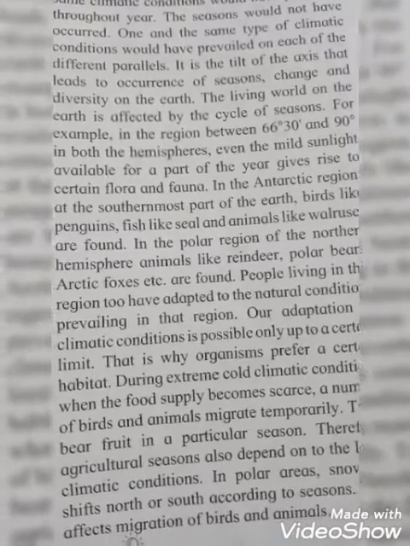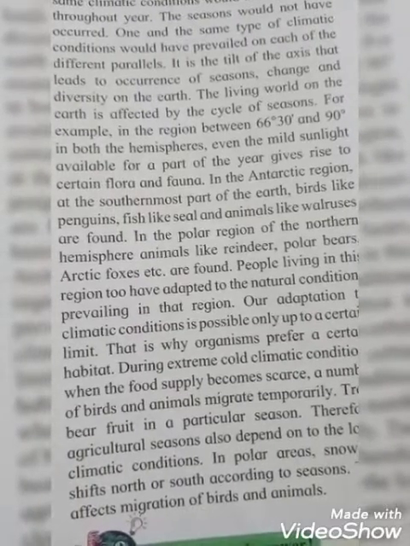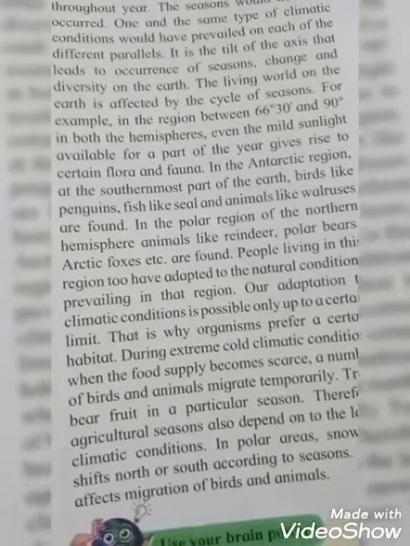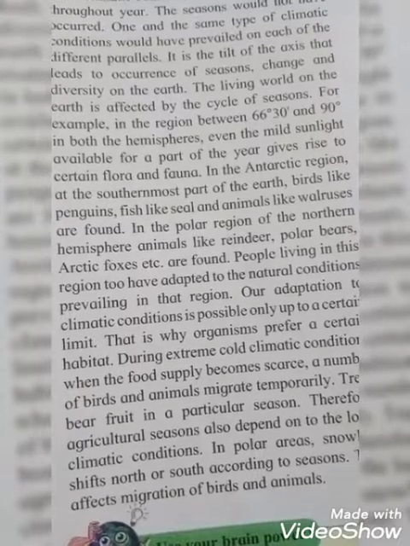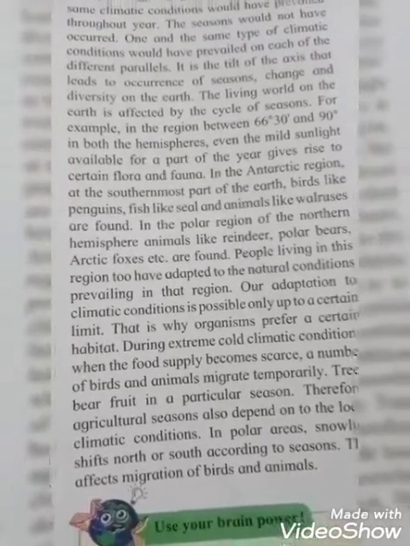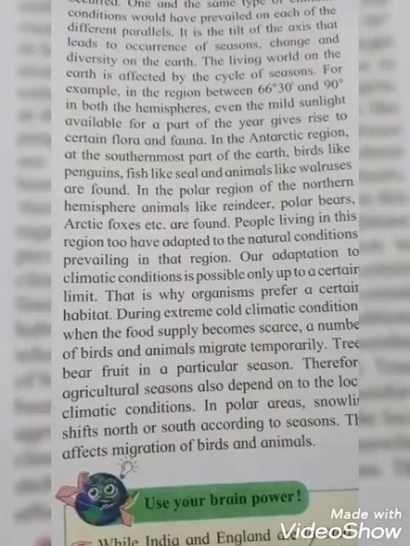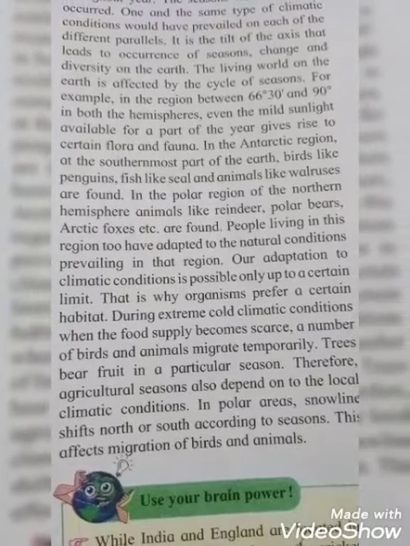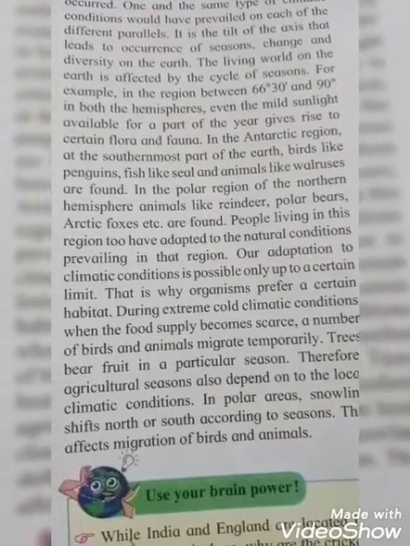In the Antarctic region, at the southernmost part of the earth, birds like penguins, fish like seals, and animals like walruses are found. Where are all these found, students? In the Antarctic region. In polar regions in the northern hemisphere, animals like reindeer, polar bear, Arctic foxes, etc. are found. People living in this region too have adapted to the natural conditions prevailing in those regions.